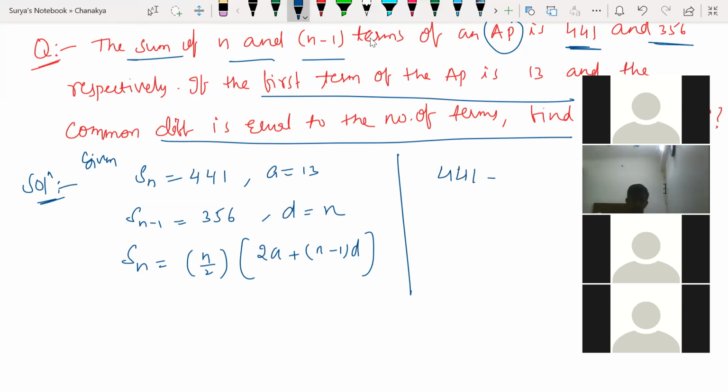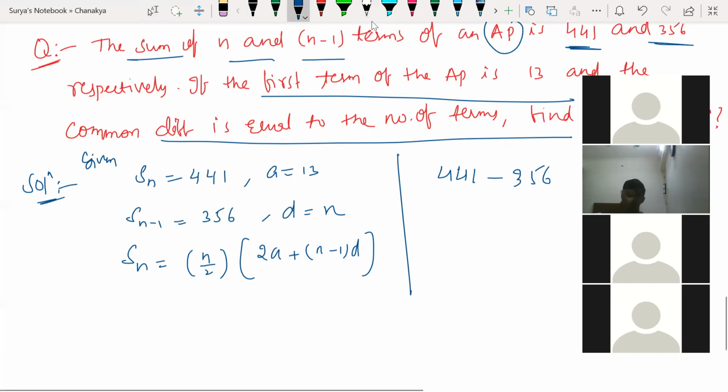If I subtract, total number of terms, Sn, sum of all these terms, 441 terms. Sum of n terms is this one, 441 minus 356. If I do, what am I going to get? So we get 85. What is that 85? So that is an. How is it an?